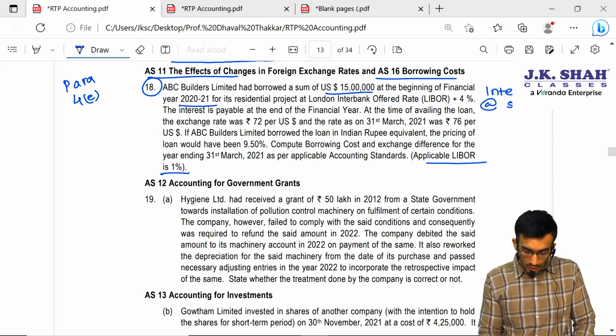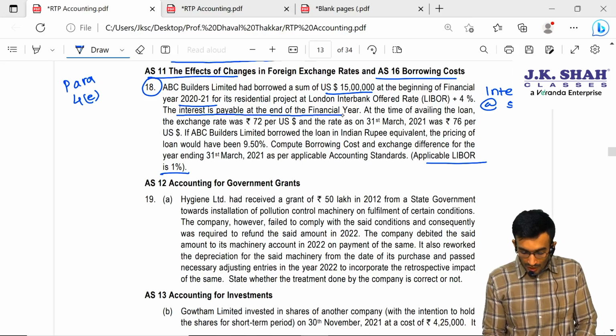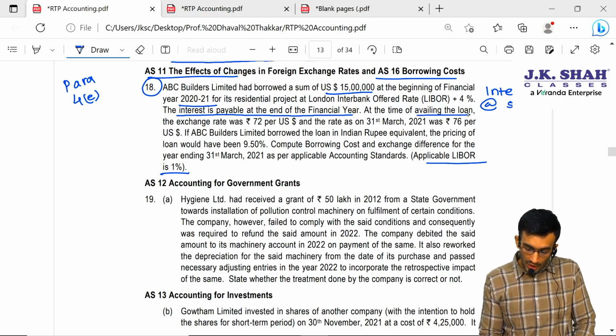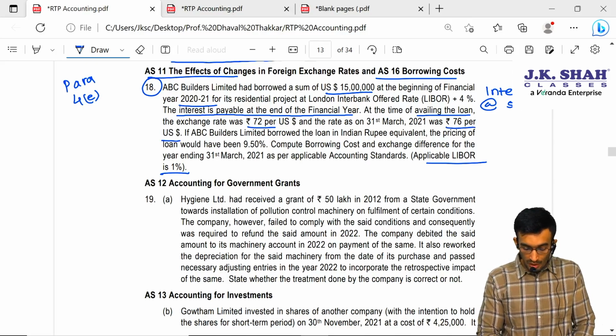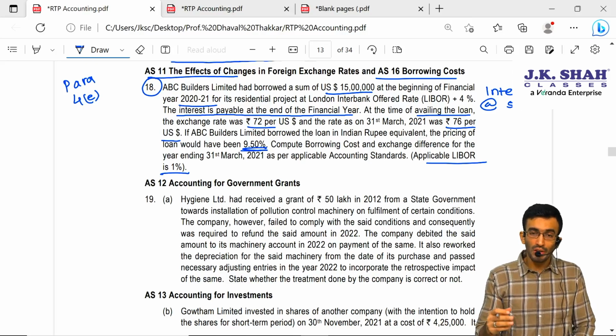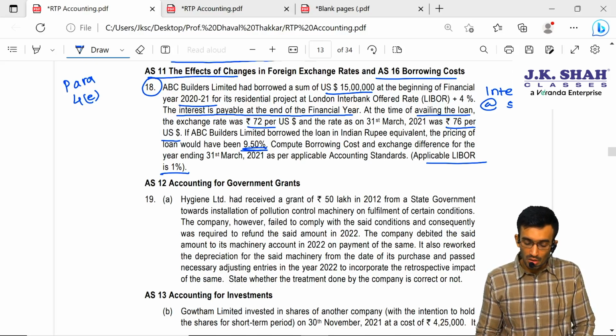Okay. The interest is payable at the end of the financial year. At the time of availing the loan, the exchange rate was 72 per US dollar, and the rate as on 31st March 2021, that is nothing but year end, was 76 per US dollar. Now they are saying if ABC Builders Limited had borrowed the loan in Indian rupee equivalent, the pricing of the loan would have been 9.5%. This is nothing but the interest rate. If they would have borrowed the loan in India, then interest would be 9.5%. Compute borrowing cost and exchange difference for the year ending 31st March 2021 as per the applicable AS.